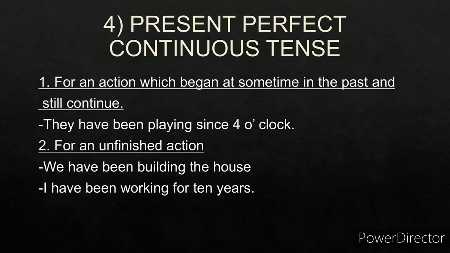For an unfinished action, we have been building the house. Have been building. Present perfect continuous tense. It is an unfinished action. I have been working for 10 years. I am still working. So it is an unfinished action. Have been working. Present perfect continuous tense.